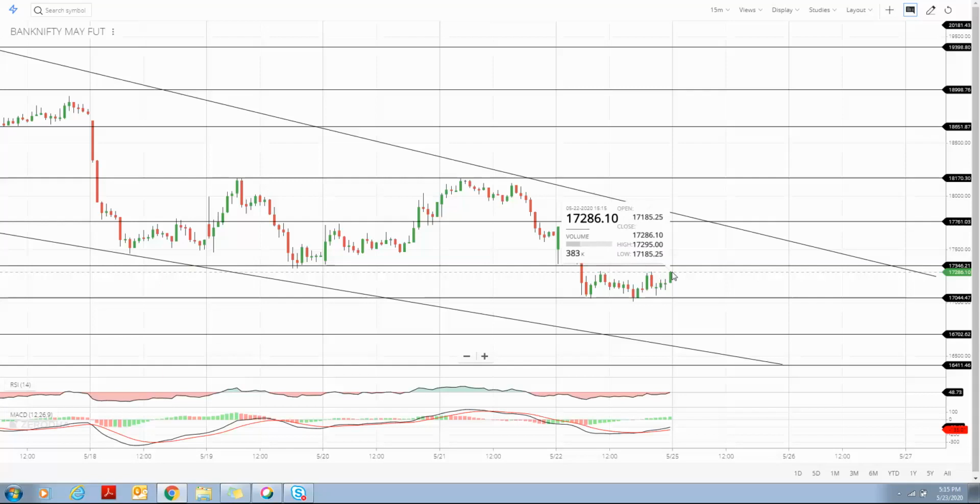Whereas if Bank Nifty is able to break this area, then you can go short with the target of S2, support 2, that is 16700, with the stop loss of R1. This is resistance 1. I will prefer, since Bank Nifty is trading in this area, do not take your position. Wait for the confirmation and take your position accordingly.